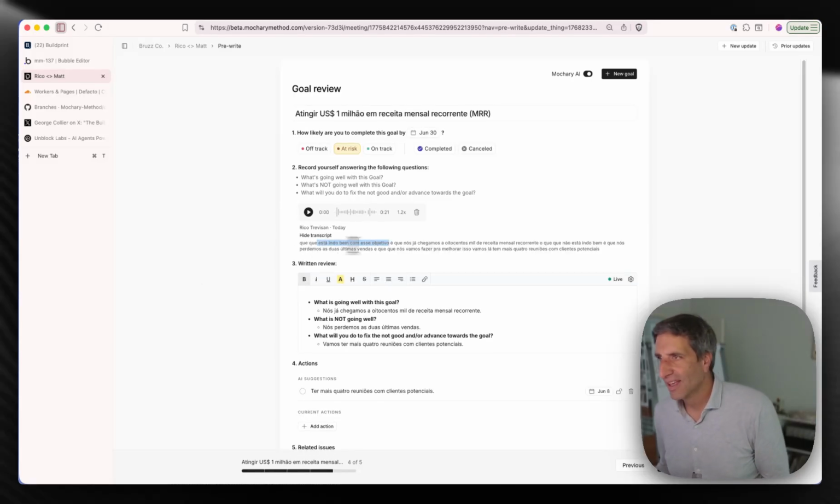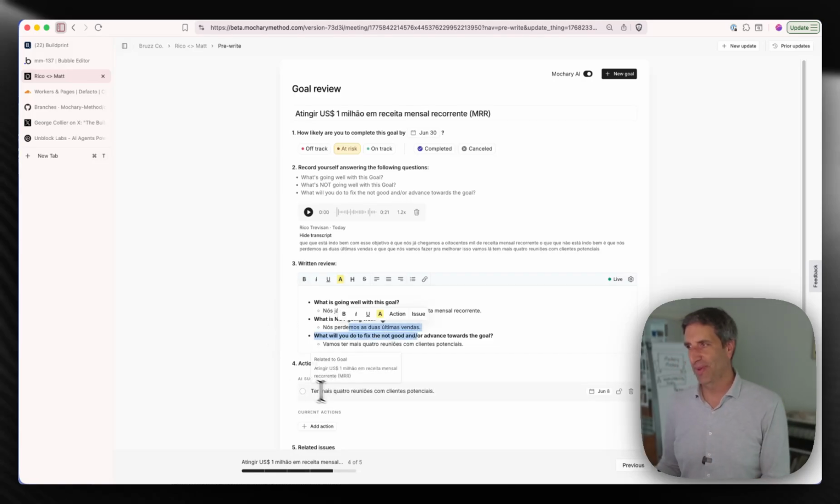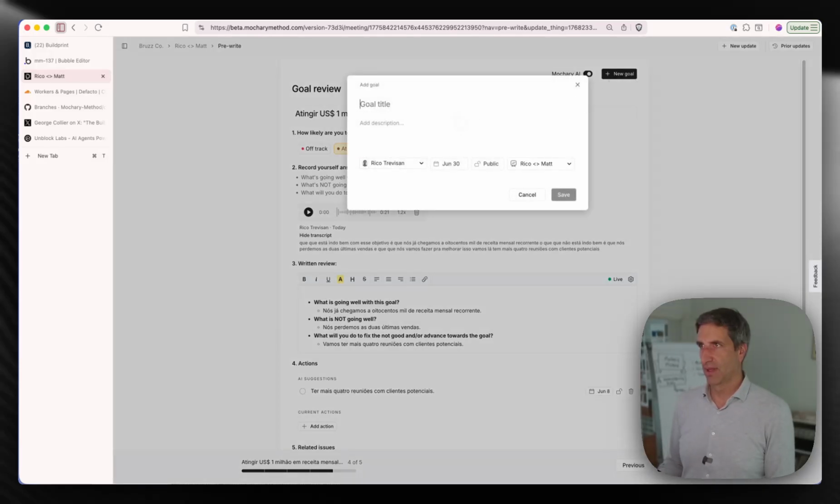Success! It works! 800 mil de receita nas 2 últimas vendas. And it even picked it up here. All right, that is surprising. Let's see if I can give it something in a different language that I can barely speak. How is this now? I'll do that. It's 1 million tomorrow.